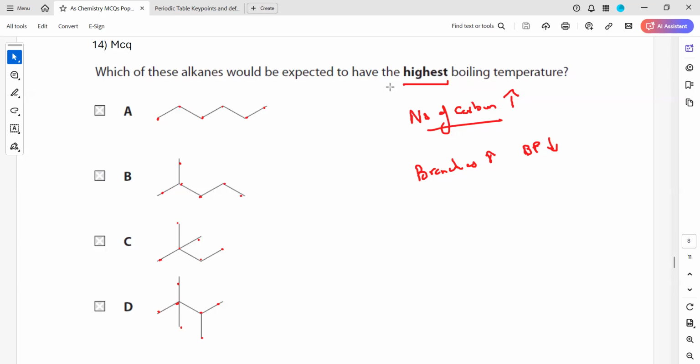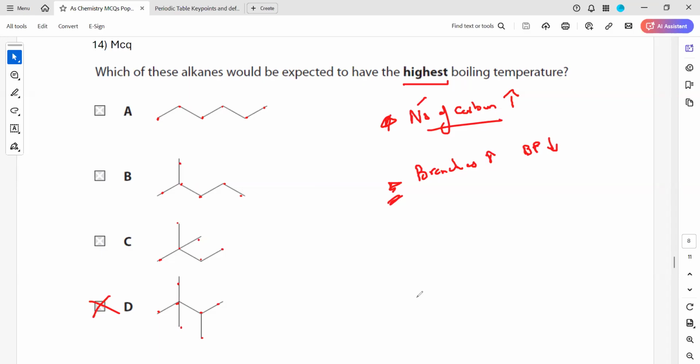So which is having the highest number of carbon? First priority is the number of carbon. Second priority is the branches. Because D has the highest number of carbon, D will have the highest boiling point. Then if there was another group having 7 carbon atoms with fewer branches, we'd select that one.